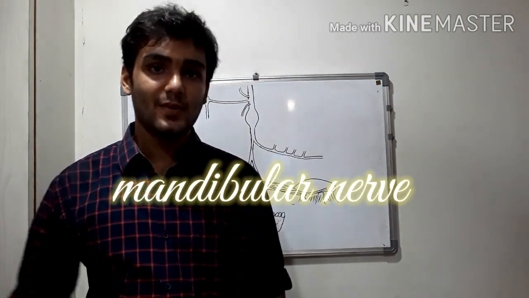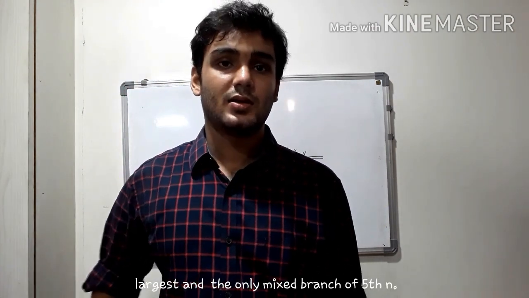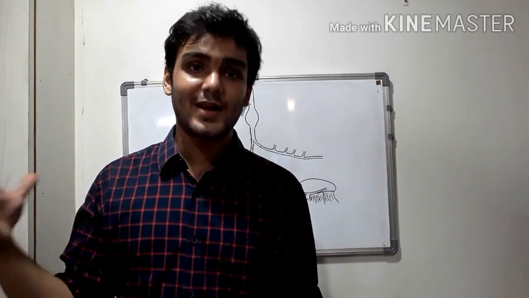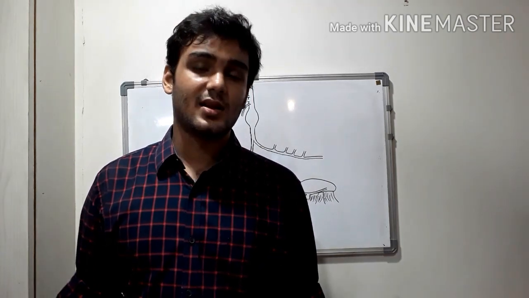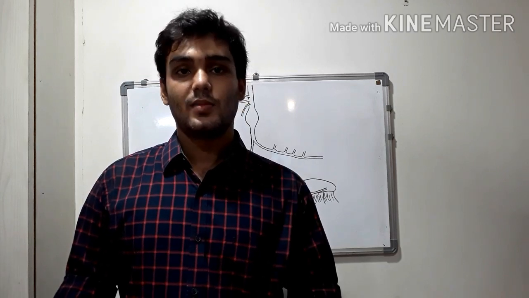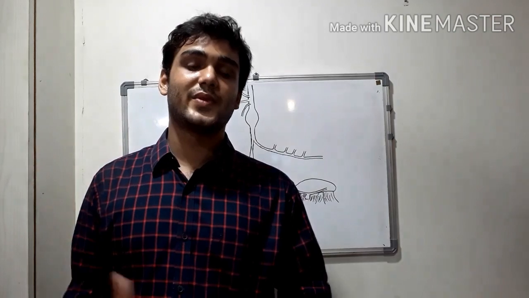So now we shall discuss the mandibular nerve, the largest branch of the trigeminal nerve, and the only mixed branch of the trigeminal nerve, which is the only branch which consists of motor fibers. As I said earlier, this is the branch of the first branchial arch and supplies the structures derived from it. Moreover, it is associated with the otic and the submandibular parasympathetic ganglia.